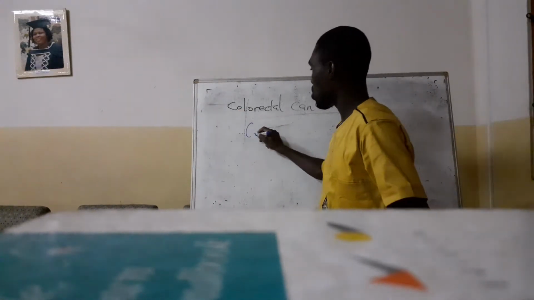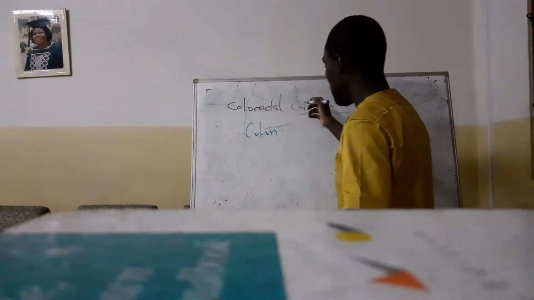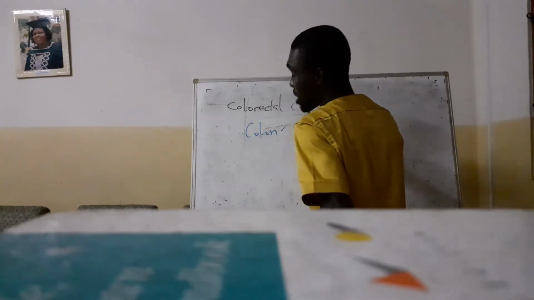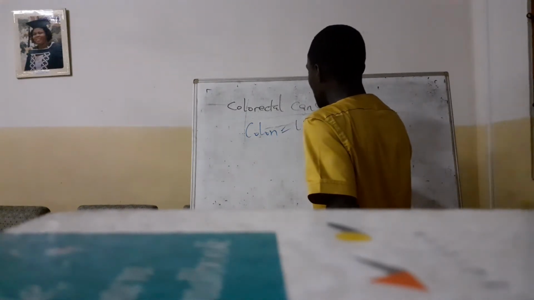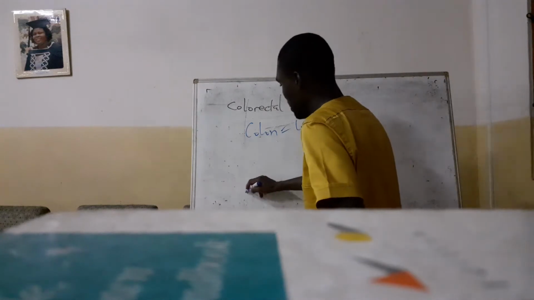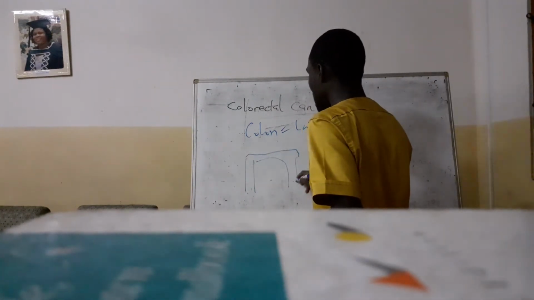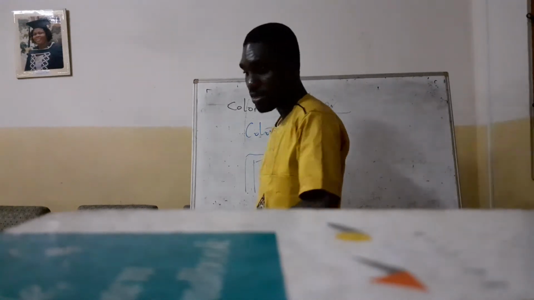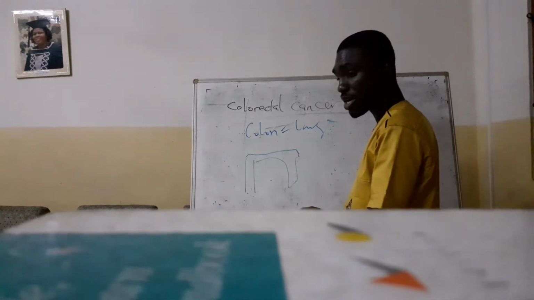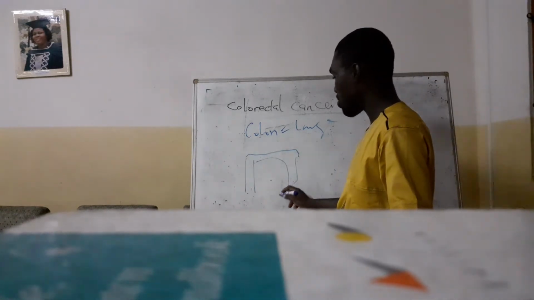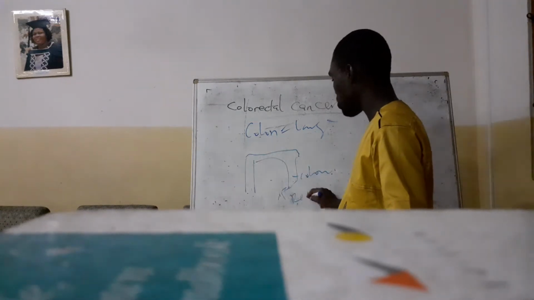And we know that the colon is part of the GIT. We have the small intestines and the large intestines, so the colon is the large intestines. We have the ascending colon, the transverse colon, and then the descending colon. Cancer can affect the colon as well as the rectum. So abnormal proliferation of the cells of the colon and the rectum is what we term as